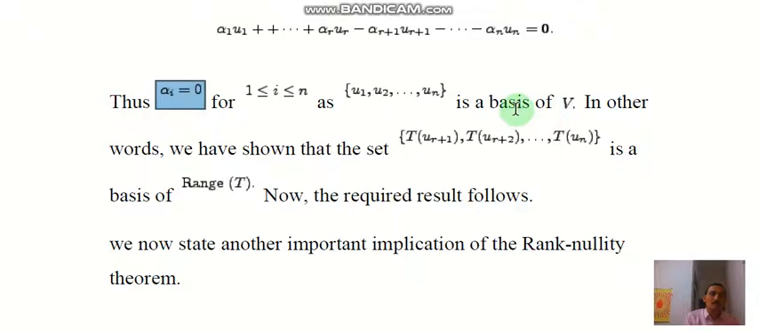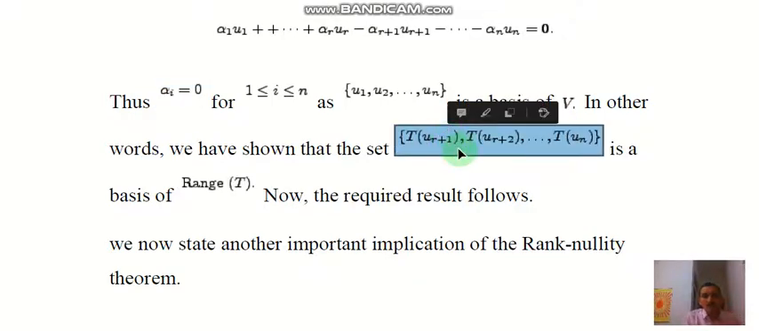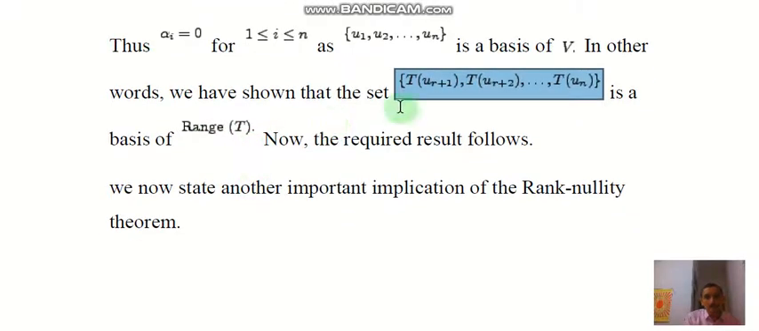So in other words, we have shown that the set T(u_{r+1}), T(u_{r+2}), and so on up to T(u_n) is a basis of the range of T. So we obtained that this set spans the range of T and is independent. Therefore this is a basis.